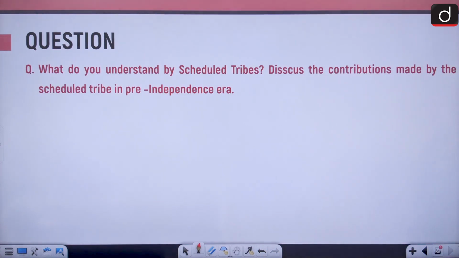Let's move forward and talk about the question, a means-based question, okay? What do you understand by scheduled tribes? Discuss the contributions made by scheduled tribes in the pre-independence era.